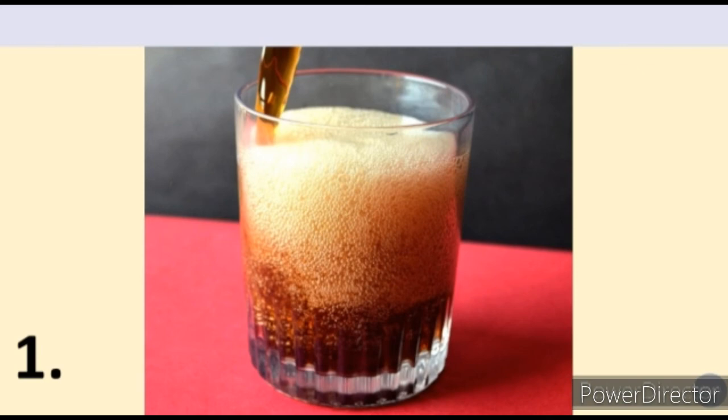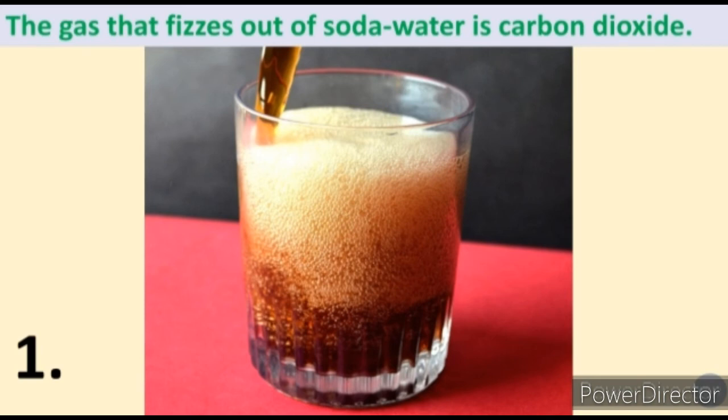I have taught you this in previous lessons also. Because of carbon dioxide. The gas that fizzes out of soda water is carbon dioxide. Under pressure, this gas is mixed with the soft drink in the bottle for giving out this fizz. This bubble-like thing gives a sensation to the tongue for taste.